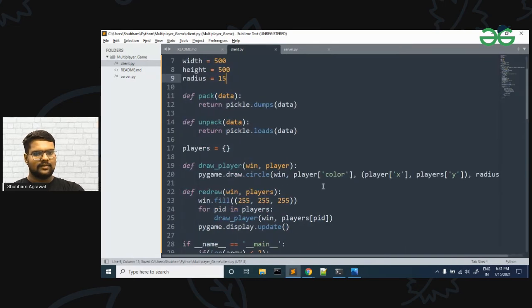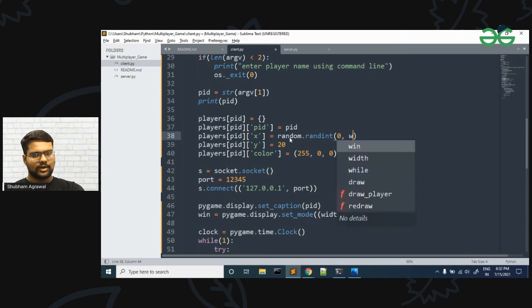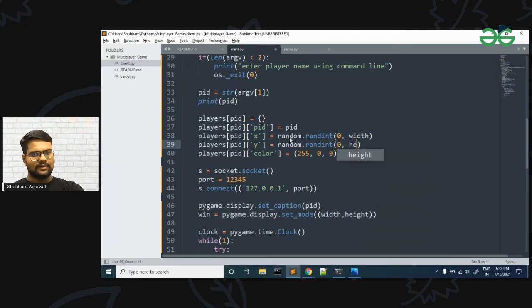When we are getting this x and y, let me take it randomly. For this let me use the random function. In the random function I will pass rand int. In this we will have to pass the range for the random values, so let it be 0 to width for x, and here also let it be 0 to height. So we will get a random value between 0 and height, and that will be the initial position of our player in our window. So we have height here.